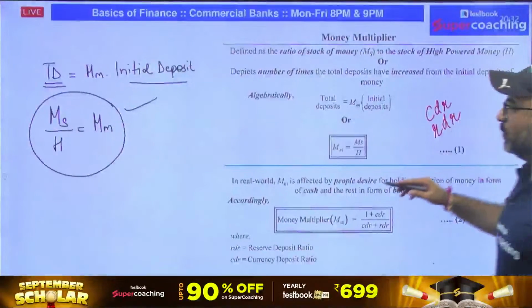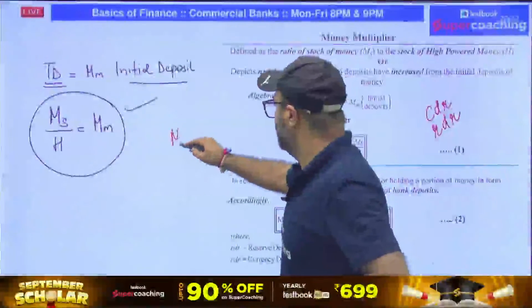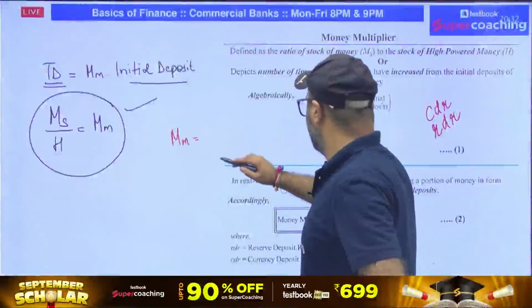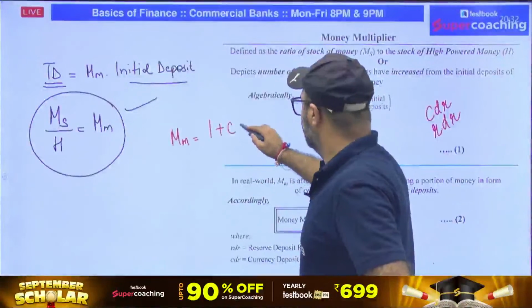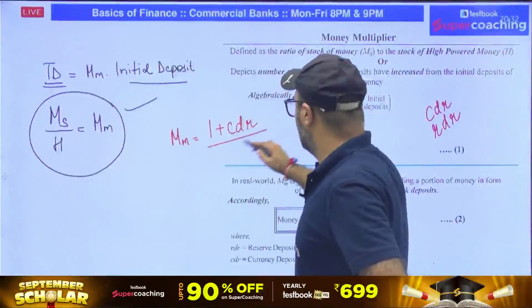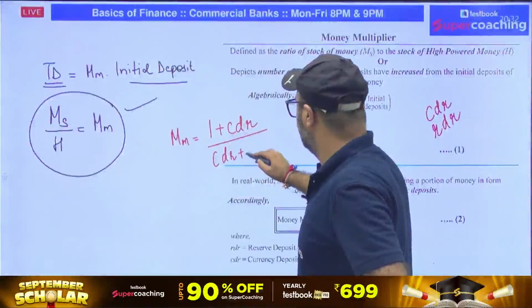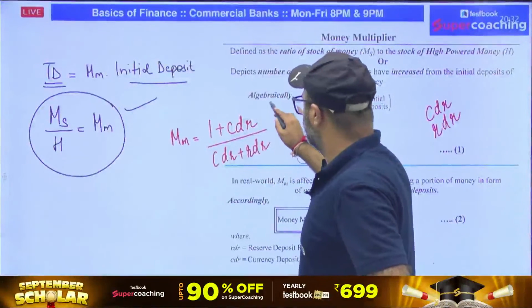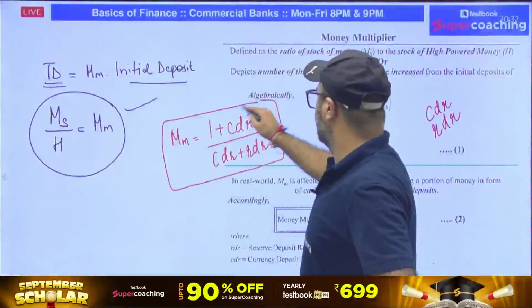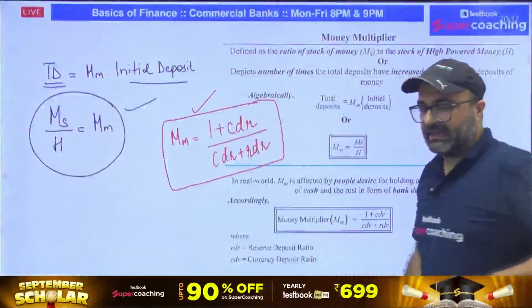So in the real world, what will be the money multiplier? In the real world, the money multiplier will be equal to 1 plus the cash deposit ratio upon the cash deposit ratio plus the reserve deposit ratio. So from this equation, you can also calculate the money multiplier in the current world.